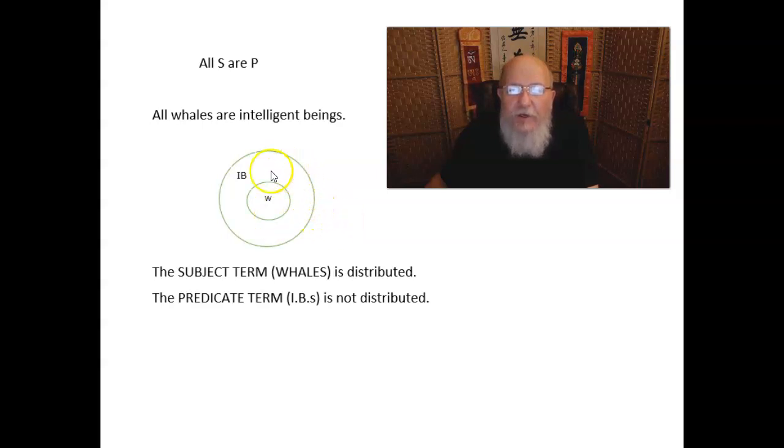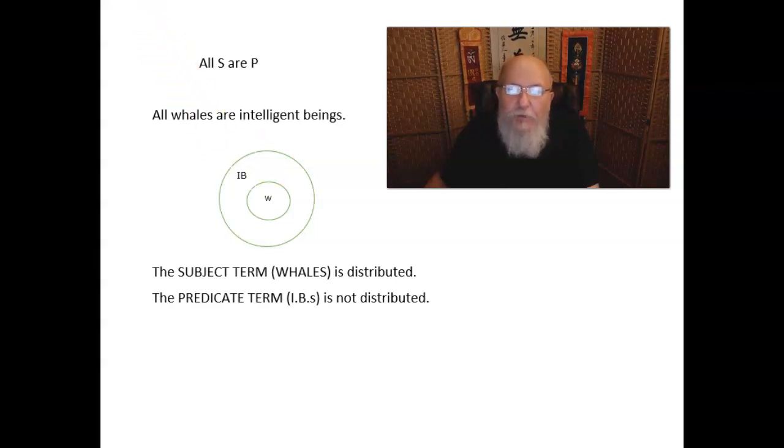So since we're talking about all whales, the subject term is distributed. But the predicate term, intelligent beings, is not distributed, right? There are intelligent beings that are outside the class of whales, such as the great apes, me and you, I hope, dolphins, chimps, and all other sorts of things like that.